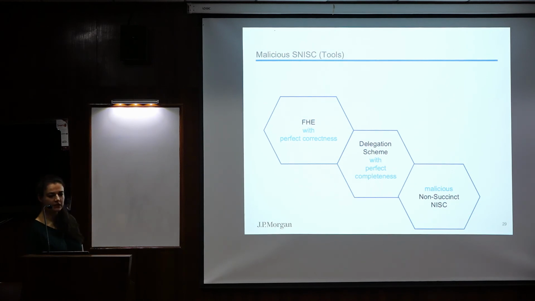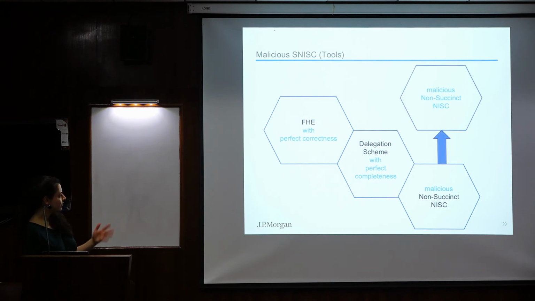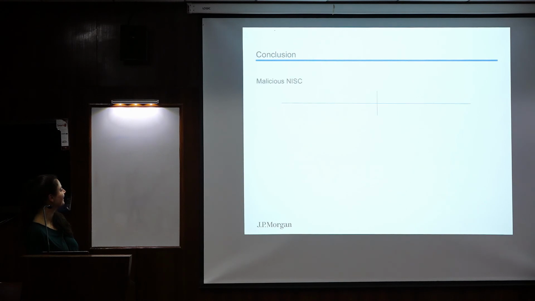There are some more technical details, but I don't have the time to tell you every single detail, but I hope you get the sense of it. So from all these tools we're getting this malicious succinct non-interactive secure computation. Yeah, when you're sleepy, that's what happens.